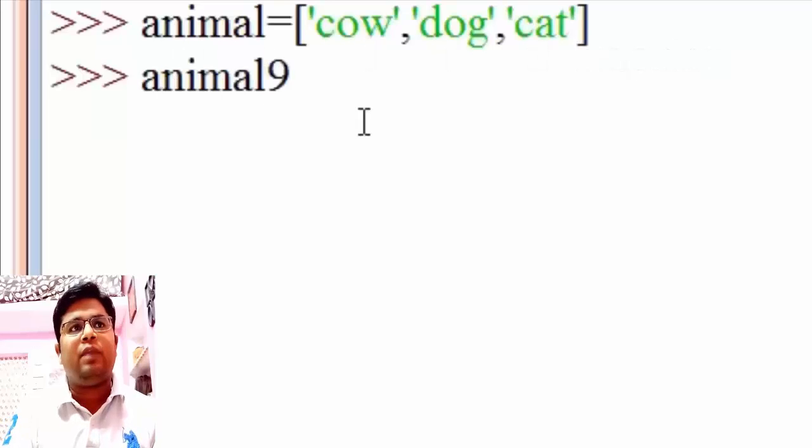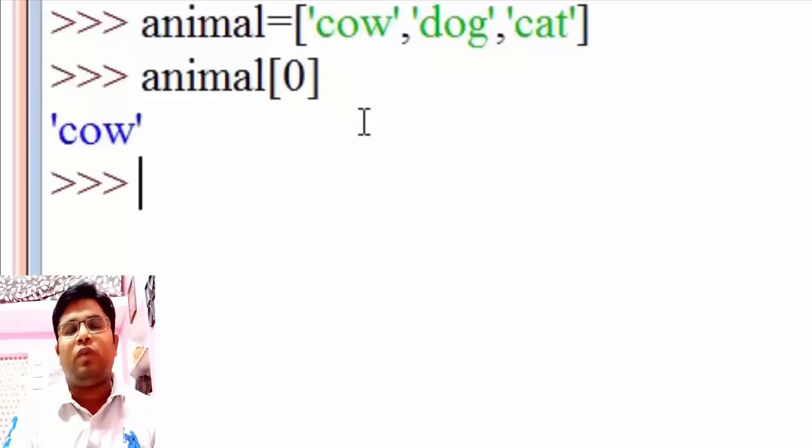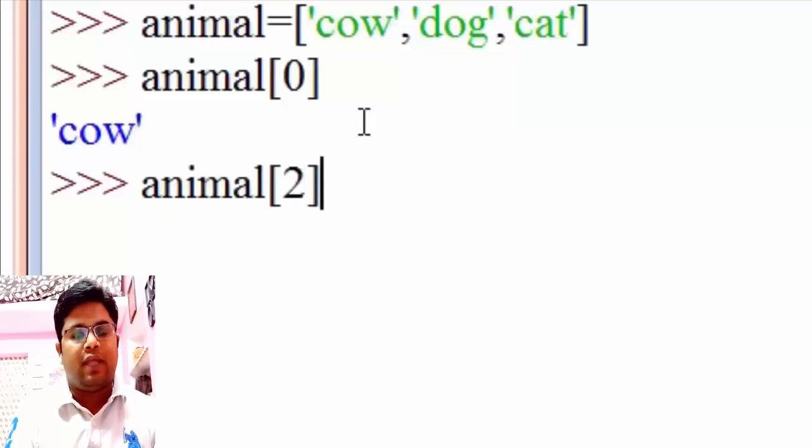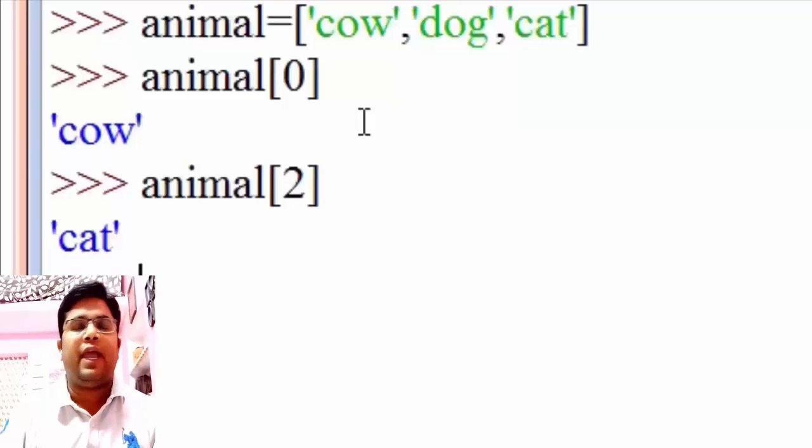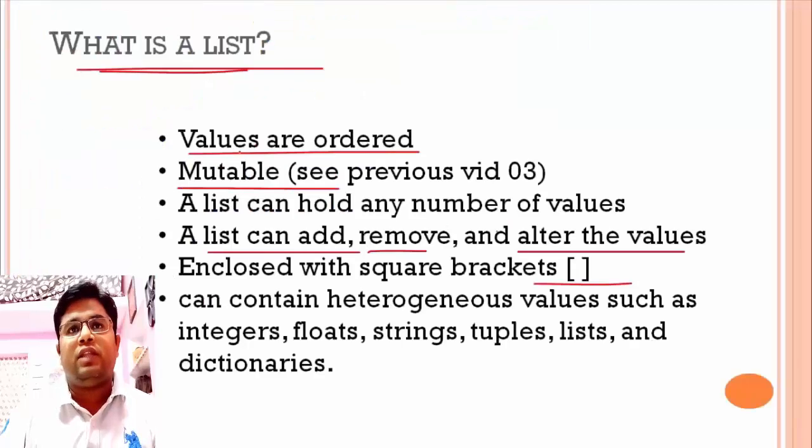So if I write animal of 0, it will give me cow, which is the first element in the list. Let's suppose I write animal of 2, it gives me cat. It is the third element, so the index starts from 0. That's why the last element's index is n-1, where n is the number of elements in the list. That's why we can say that the list has ordered values in it.